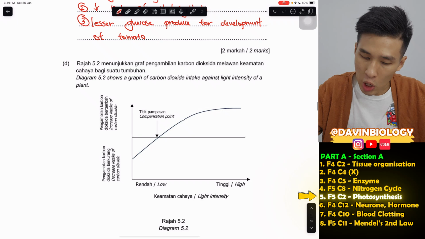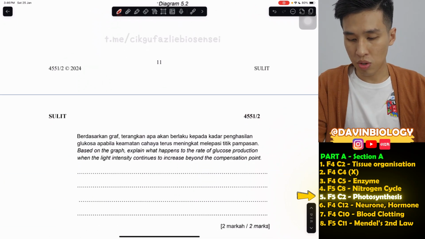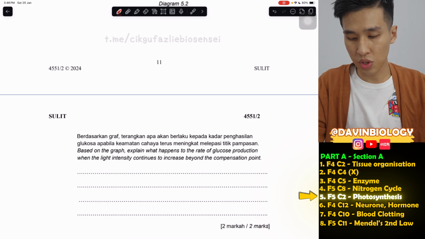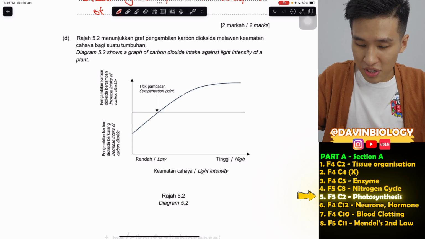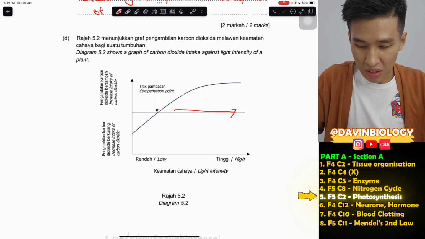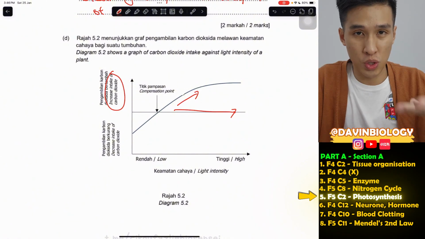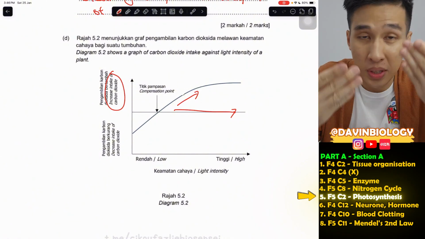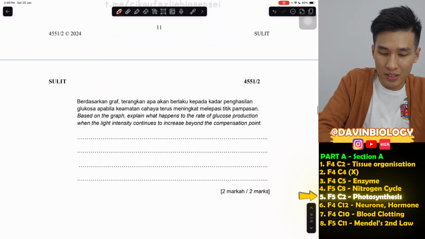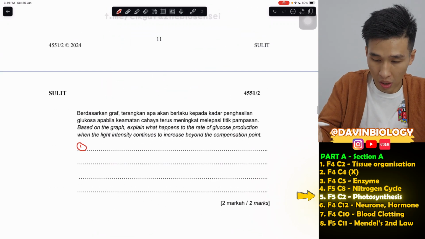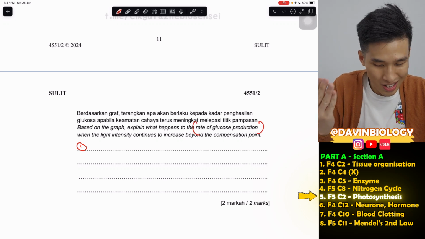Moving on, compensation point. The question here asks, based on the graph, explain what happens to the rate of glucose production when light intensity continues to increase beyond the compensation point. This is so easy. Light increases, photosynthesis increases, because you can see the intake of CO2 increases. More light, more photosynthesis, that's why they take in more CO2, because photosynthesis uses CO2. They want the rate of glucose production, so let's answer this first.